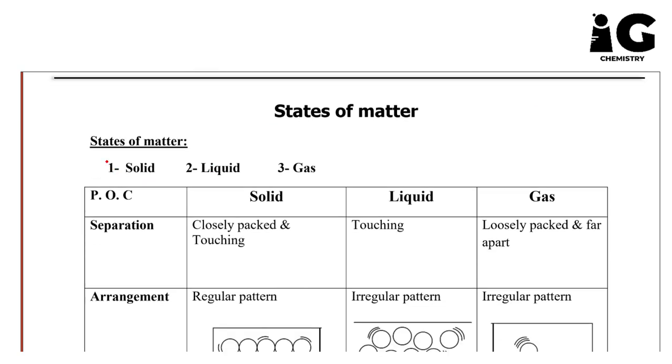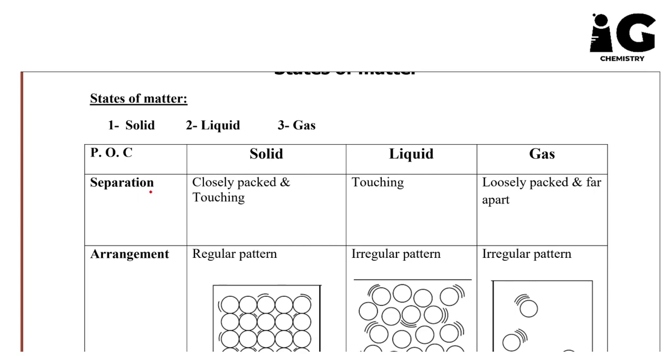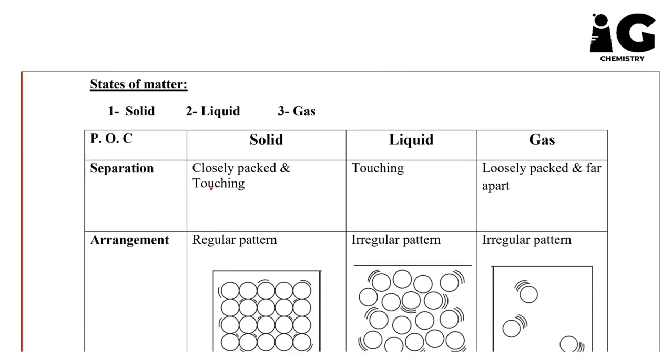In topic one, states of matter, we need to focus strongly on the following important notes. Number one, states of matter. We have three states of matter: solid, liquid, and gas. We have a very important comparison between them, and we need to memorize this comparison. Also, we need to understand every single point in order to be able to solve questions regarding this.